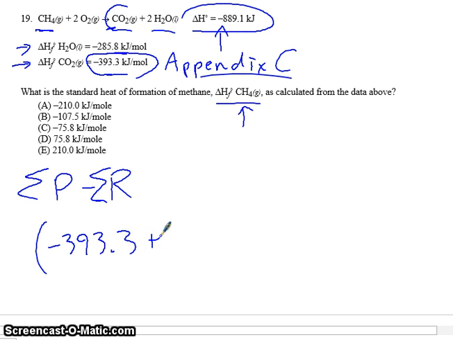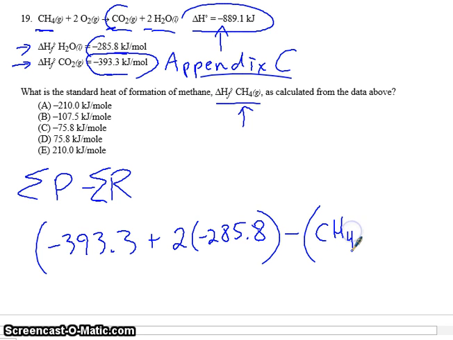So we'll have to add our 2 waters. Each water is negative 285.8. We have 2 of them, so we'll do 2 times negative 285.8 kilojoules. And it's products minus the reactants. So let's go ahead and add up our reactants. Now, CH4 is the one we don't know. So CH4 is the one we're going to solve for. And there's only 1 mole of that. And then we have to add the heat of formation of oxygen. Now remember that elements have a heat of formation of 0. So we'll actually put 0 in here for the oxygen, and it'll make it quite simple.